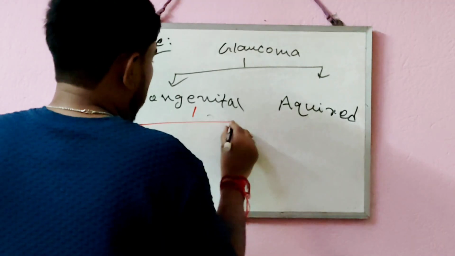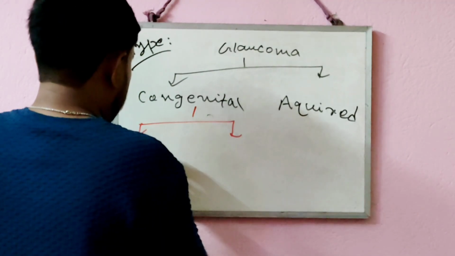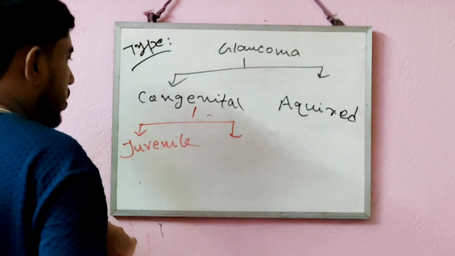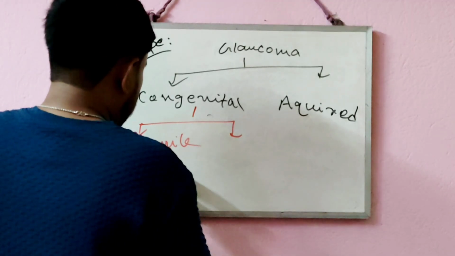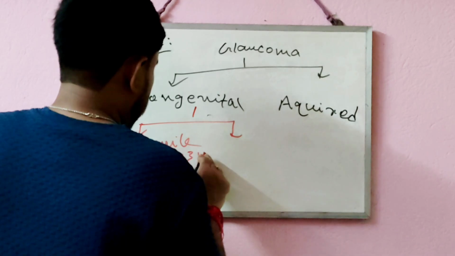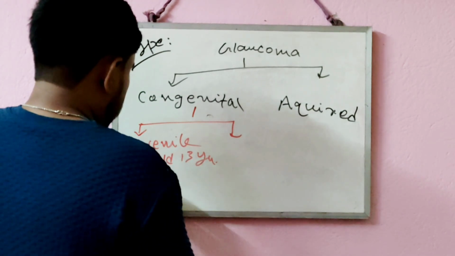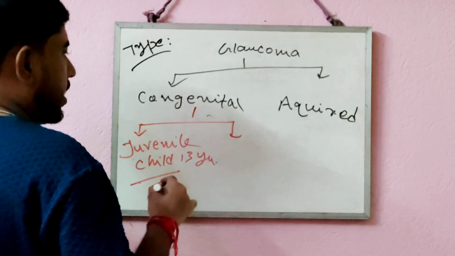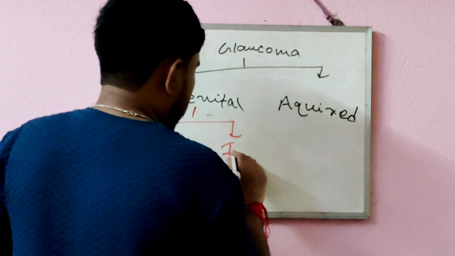Congenital glaucoma can be classified into two parts. One is juvenile. That type of glaucoma generally shows in a child whose age is less than 13 years. That type of glaucoma is called juvenile glaucoma, and it comes under congenital. Another classification is infantile.